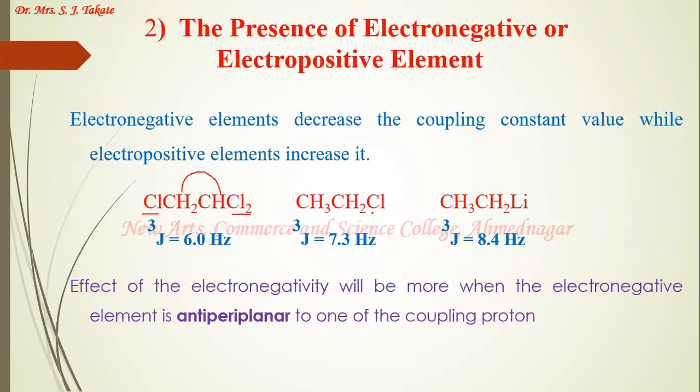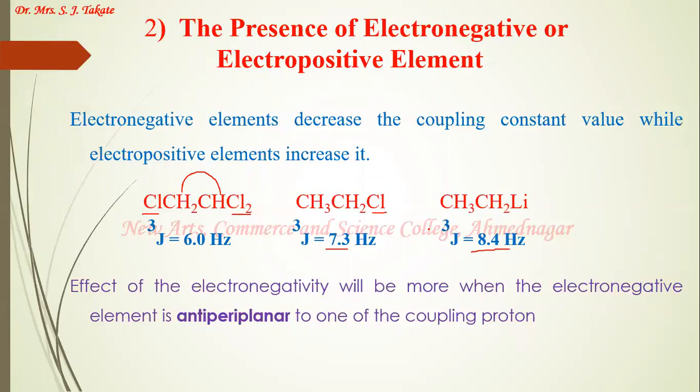When only one chlorine atom was there, the coupling constant value was higher, that is 7.3 hertz. And in the third example, where the electropositive element lithium is present, the coupling constant value is 8.4 hertz. That is, we can say that electropositive elements increase the coupling constant value.